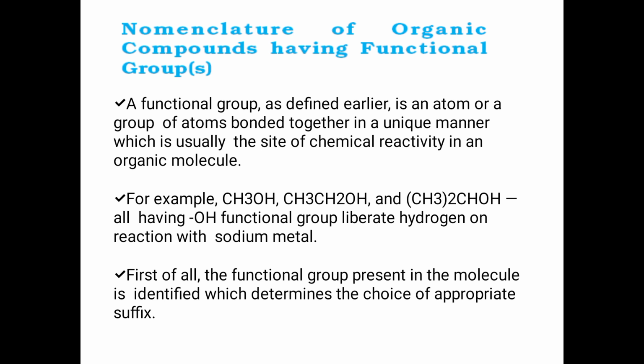If we take any organic molecule, and an atom or a group of atoms present in it is the reason for all the physical and chemical properties of the compound, then we can call it a functional group. For example, CH3OH, CH3CH2OH, and all these have this OH. You can see an OH. This OH is the functional group. This OH is alcohol. So, if a reaction occurs in this compound, this OH will take part in the reaction.